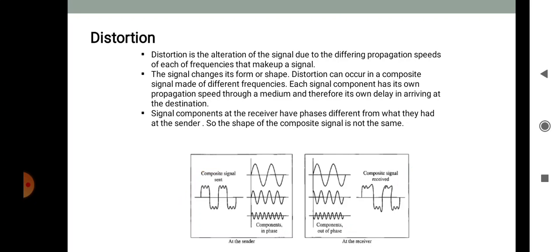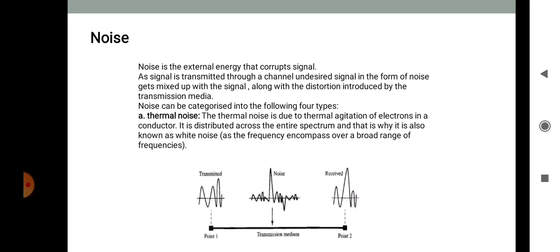Then the third one is noise. Noise is the external energy that corrupts a signal. A signal is transmitted through a channel. An undesired signal in the form of noise gets mixed up with the signal, along with distortion introduced by the transmission media. Here the noise can be categorized into the following four types.